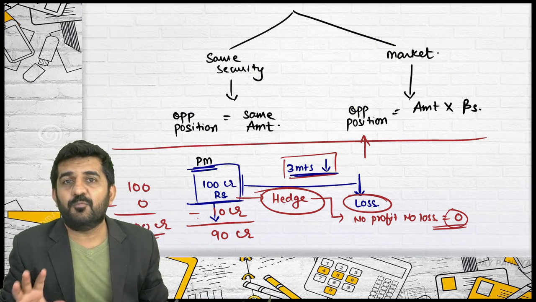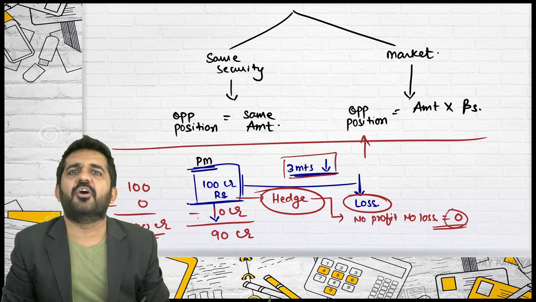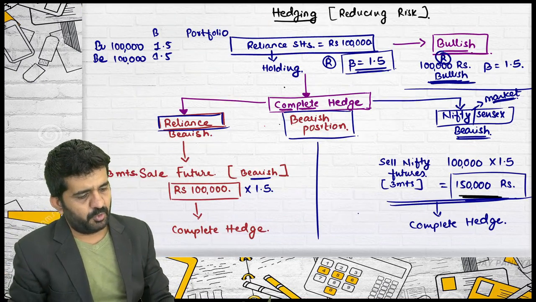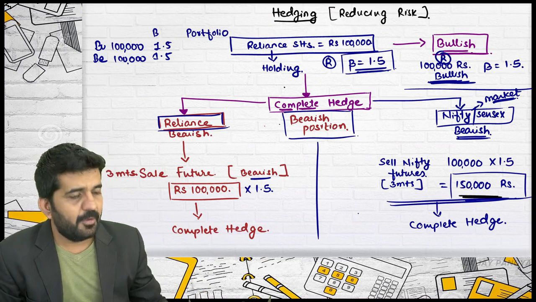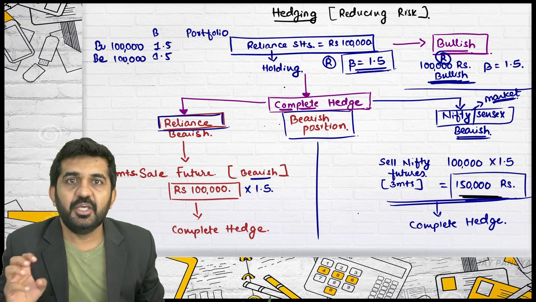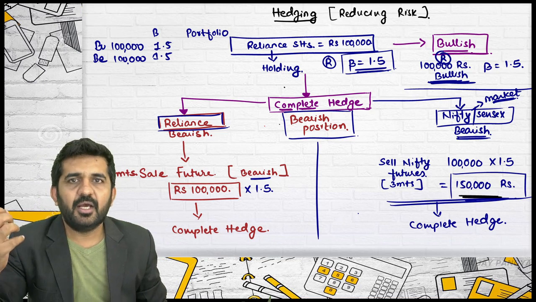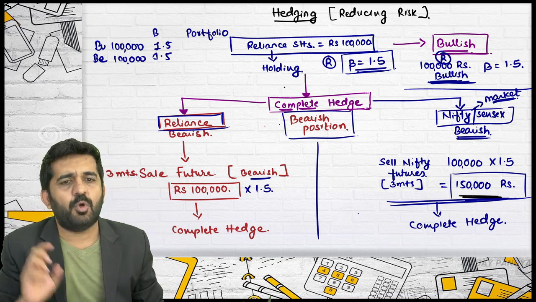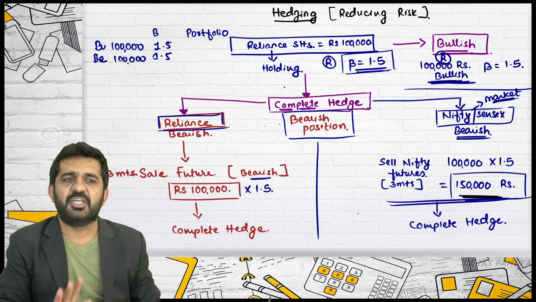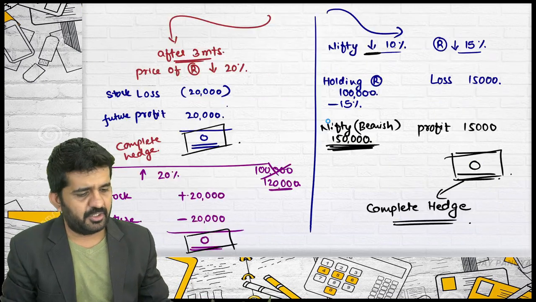A portfolio manager feels the market is going to go down for a particular period of time. For that period, he will also take a bearish position in the same security which he is holding, or he will hedge through the market in this manner. This is nothing but hedging in a portfolio. Yes, there is also hedging in forex. We have done this in forex, but we'll have a small revision over here of what hedging in forex is. But whenever it is a portfolio, the hedging is done in this manner.